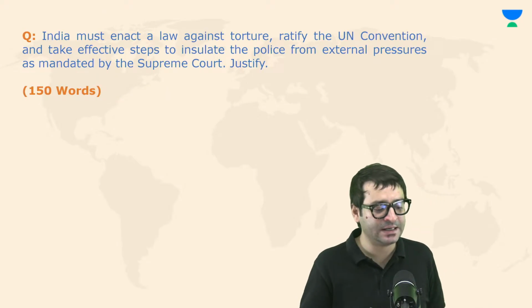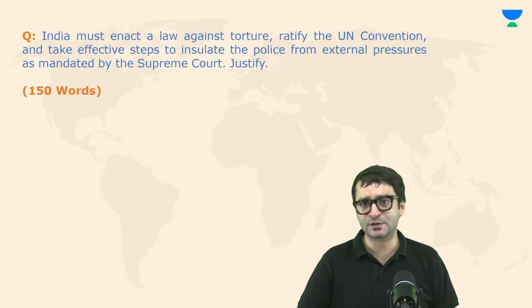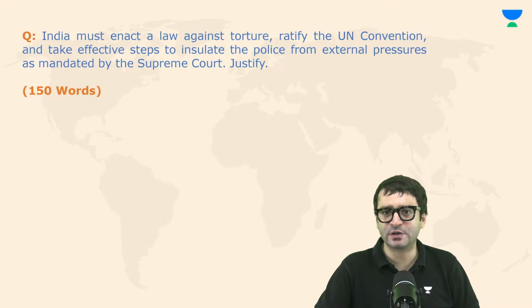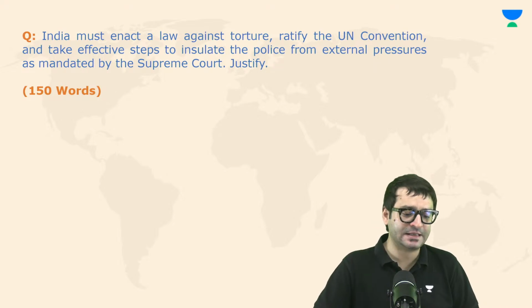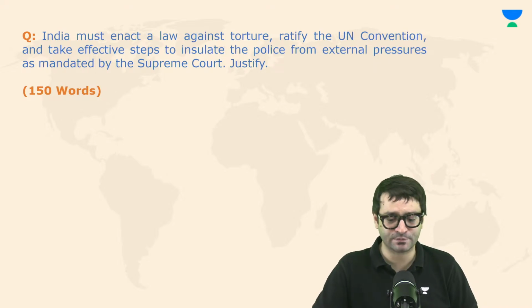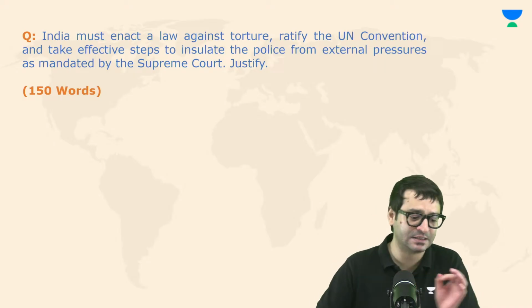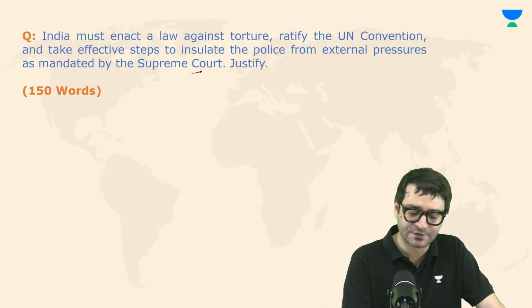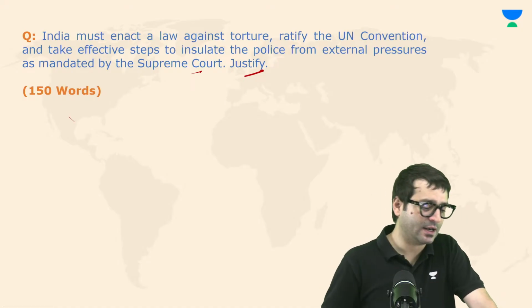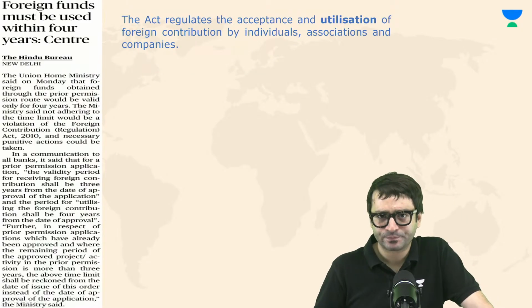That is why this question: India must enact a law against torture, ratify the UN Convention against Torture, and take effective steps to insulate the police from external pressures. And mind you, this has been something which is mandated by the Supreme Court. Justify the statement and write an answer in 150 words.